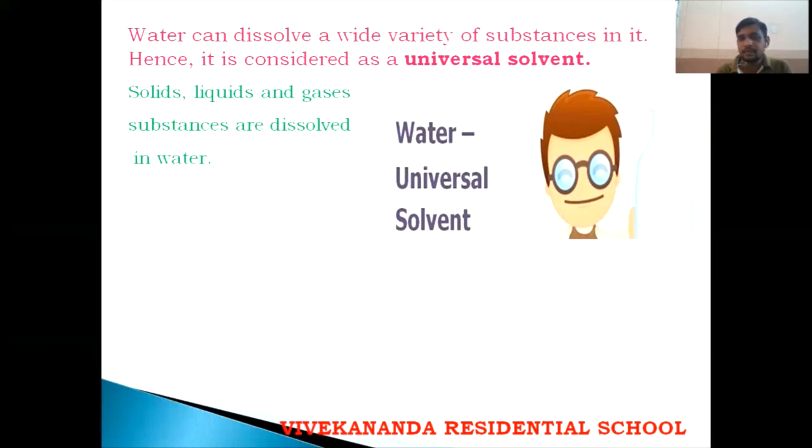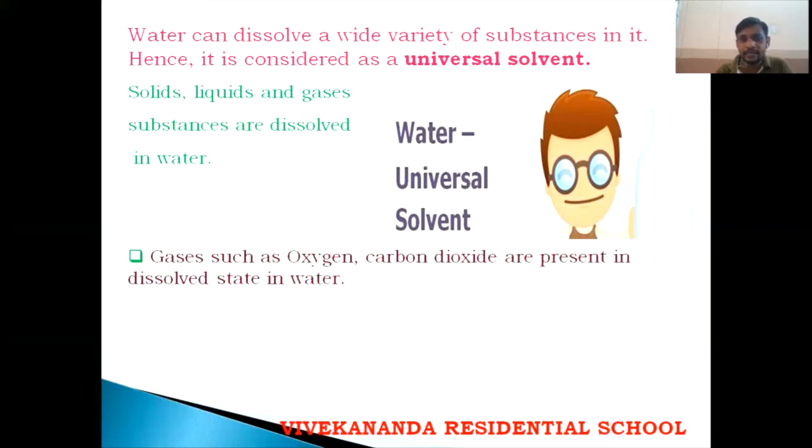So gases, for example, are oxygen and carbon dioxide. Gases are present in dissolved state in water. Example, I'm taking seawater. The animals that are present in water bodies take the oxygen that is dissolved in water and give out the carbon dioxide. The same carbon dioxide is taken by the aquatic plants, the plants that are present under the water.